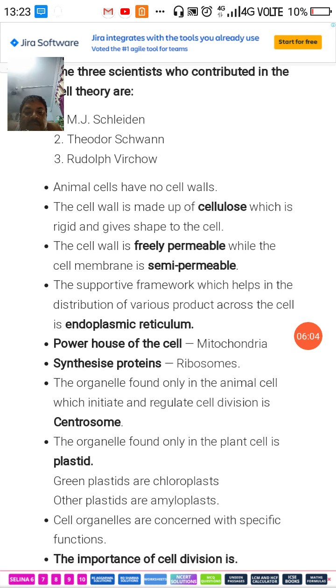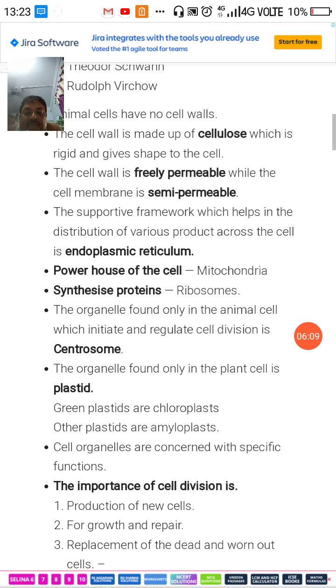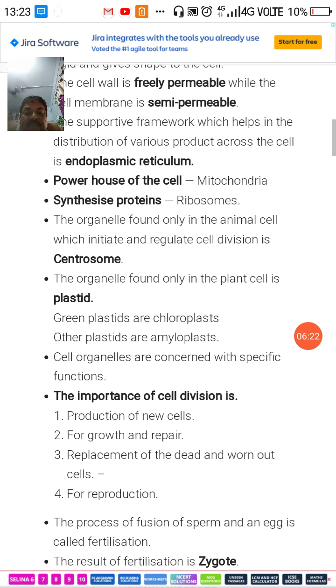Now, cell organelles are concerned with specific functions. The importance of cell division is production of new cells for growth, and repair and replacement of dead and worn out cells, and for reproduction. Okay, these are some four points on the importance of cell division.